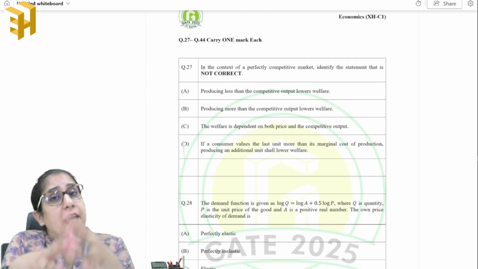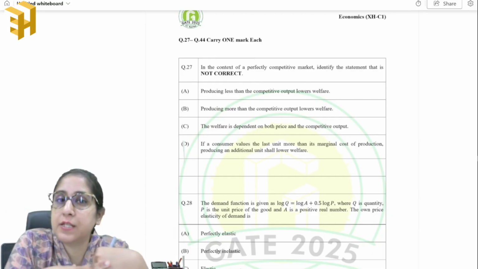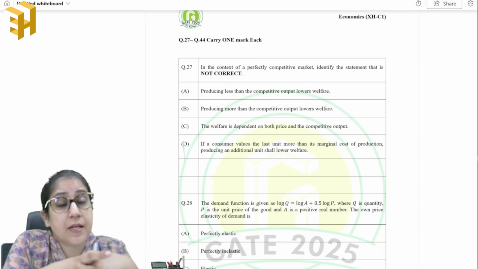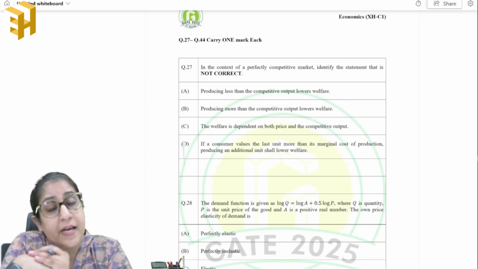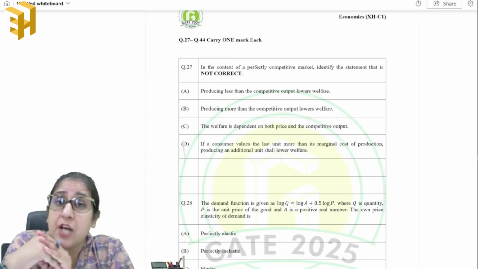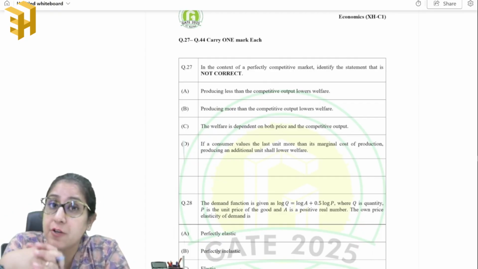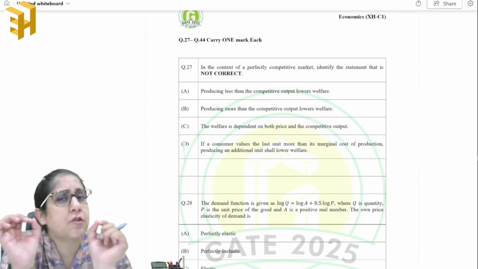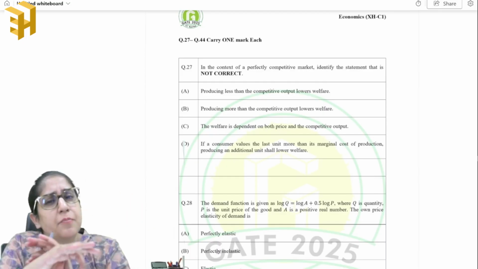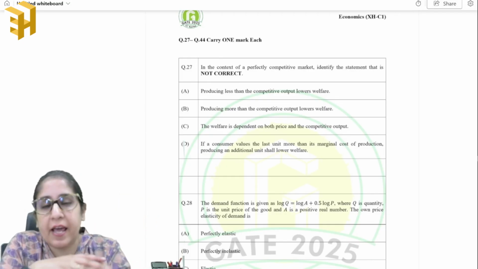Now, how is GATE exam different from the UGC NET or the CUET PG exam? Basically, the main point of difference is the mathematical nature in it. GATE and IIT JAM exams mainly focus on the mathematics side of economics, and yes, they will not go here and there, they'll just target the concepts. That's the precise way of explaining the IIT and the GATE exam.